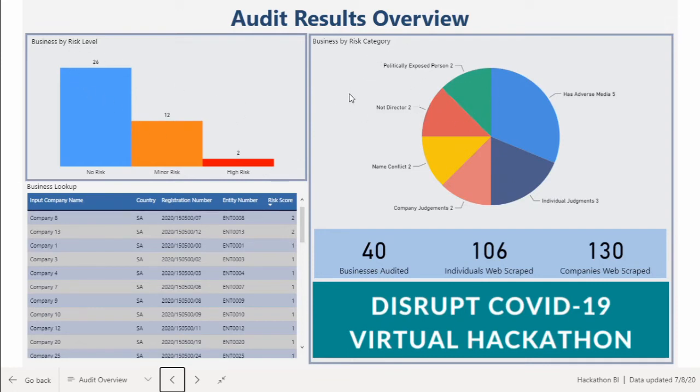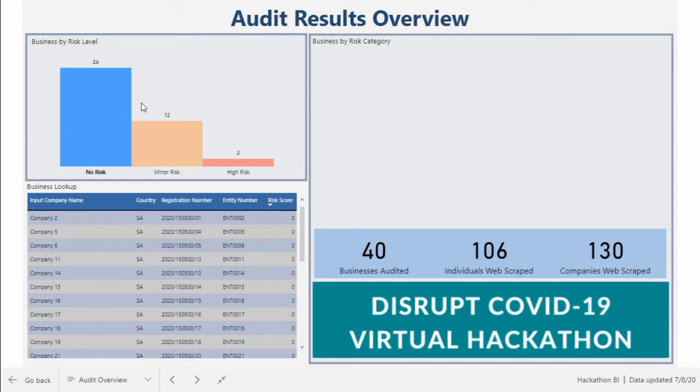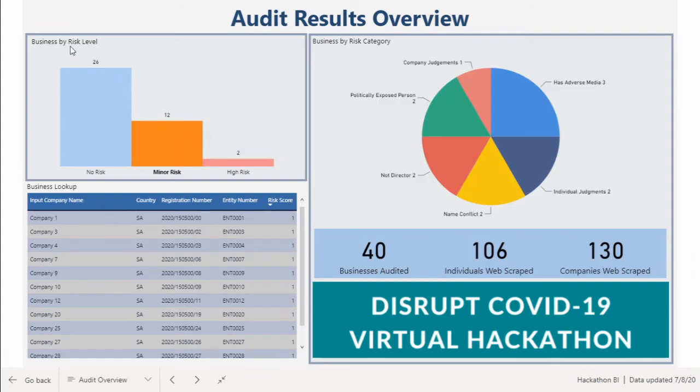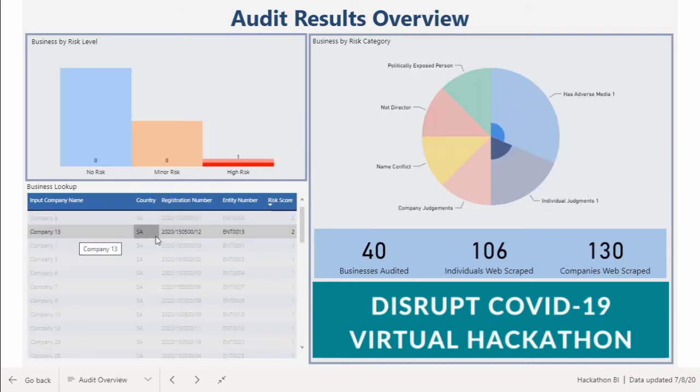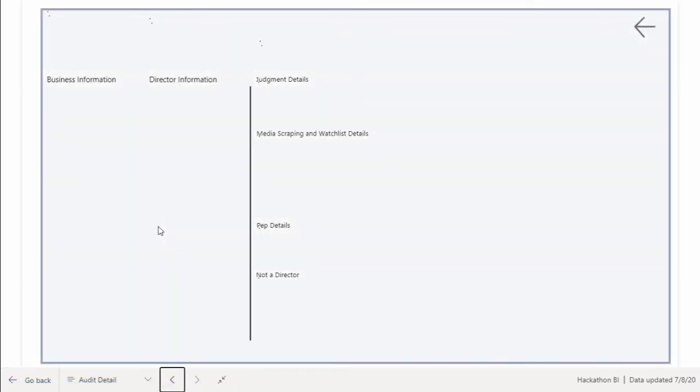So for this analysis, we had 26 businesses that did not flag any risk categories, 12 that were classified as minor risk, and 2 that were classified as high risk. If we look at a high risk example, we see that this particular business flagged for adverse media, and also one of the directors had a judgment against them. We can drill through to the next page to get more detail.